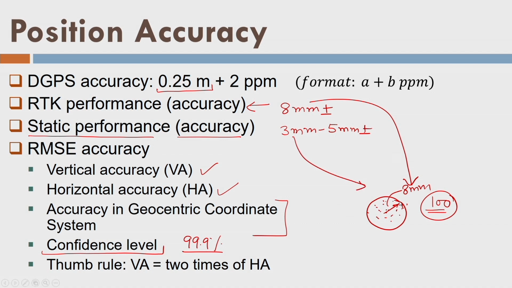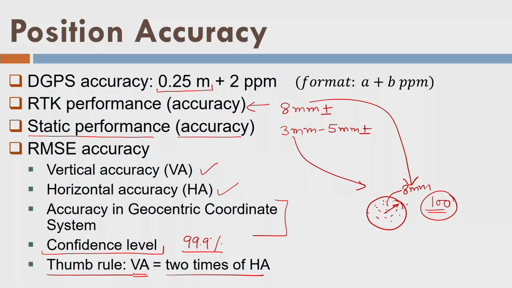Remember, these accuracies are specified again in the geocentric coordinate system, not in the local reference frame. So with respect to the equator, I should measure planimetric accuracy, and perpendicular to the equatorial plane, I should measure vertical accuracy. If you observe, there is a thumb rule that vertical accuracy is almost 2 times the horizontal accuracy, and this is the reason. The satellite is moving above the equator, below the equator like this, and all around, all the satellites. So I have horizontal positions calculated from all around these satellite positions.